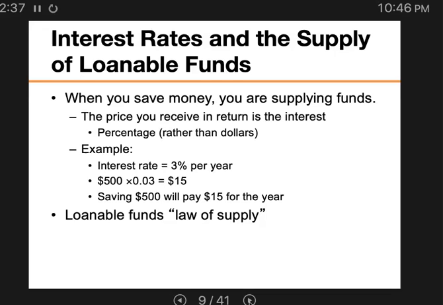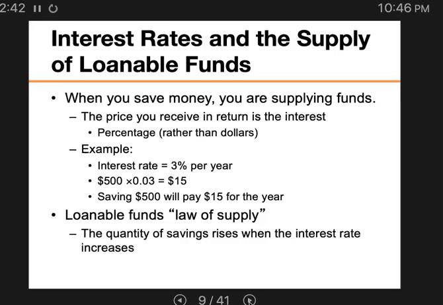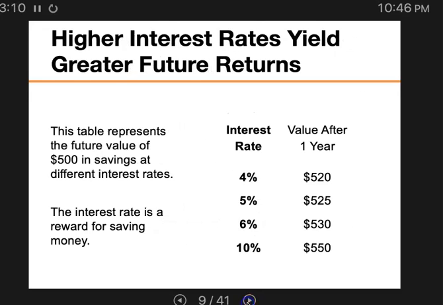So loanable funds follow the law of supply, right? The quantity of savings rises when the interest rate increases. The higher the interest rate, the greater the returns and the greater the quantity of loanable funds supplied. Again, if you have a savings account, what incentivizes you to save is the interest rate. If the interest rate is really low, you might not see any difference between saving and spending.